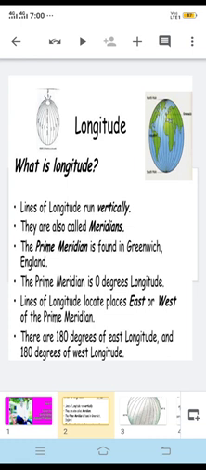Then lines of longitude locate places east or west of the prime meridian. So places are located east or west of the prime meridian. If you want to know the position of any country through longitudes, it can be located east or west of the prime meridian, that is Greenwich. Then there are 180 degrees of east longitudes and 180 degrees of west longitudes.